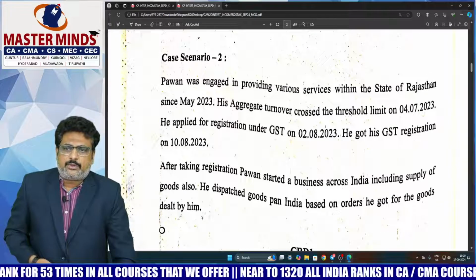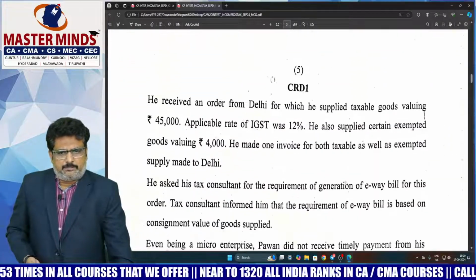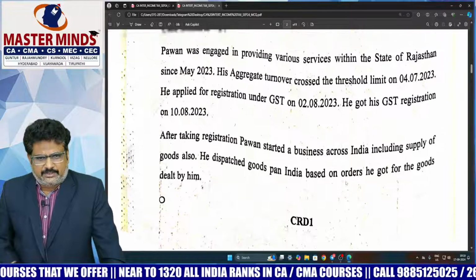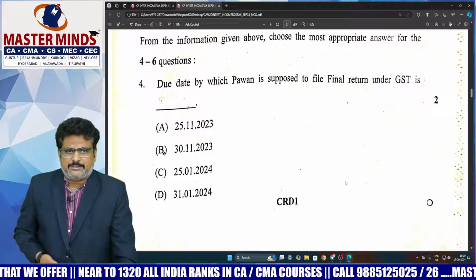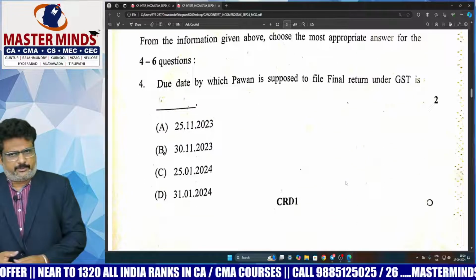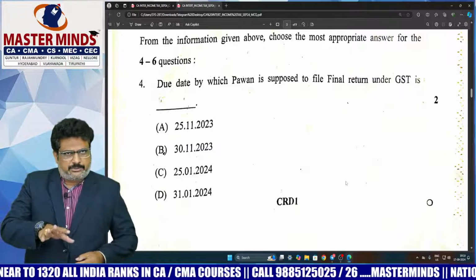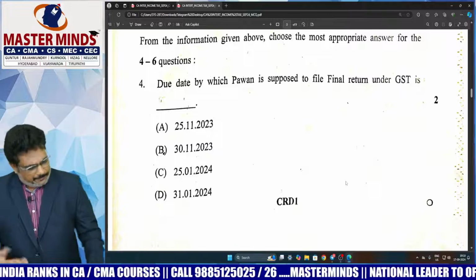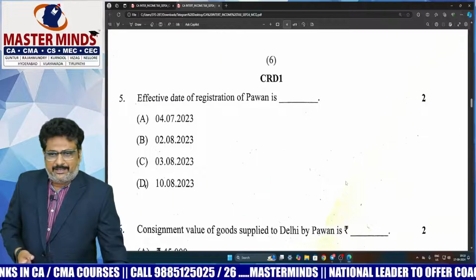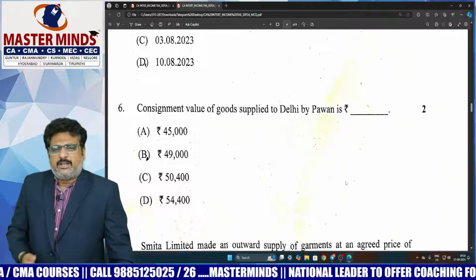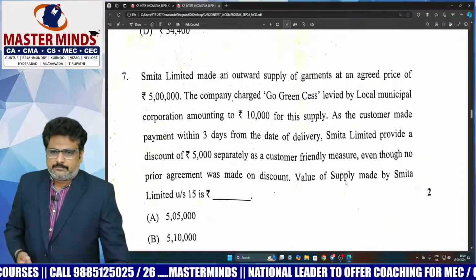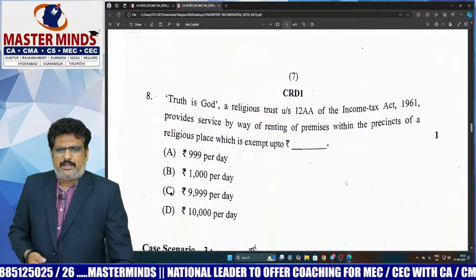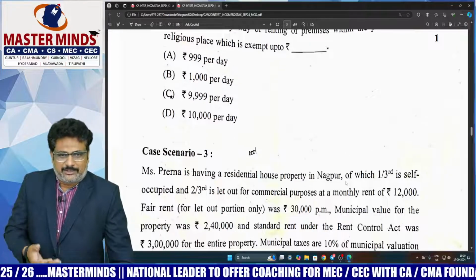But with respect to case scenario 2, the major focus is there on e-way bill, and with respect to registration they may have asked. With respect to returns, the chapters that were not asked in the descriptive were asked in these MCQs. So definitely they are easy ones: registration, returns, e-way bill, and with respect to value of supply, what is the discount, and trust related one, exemption I mean to say.